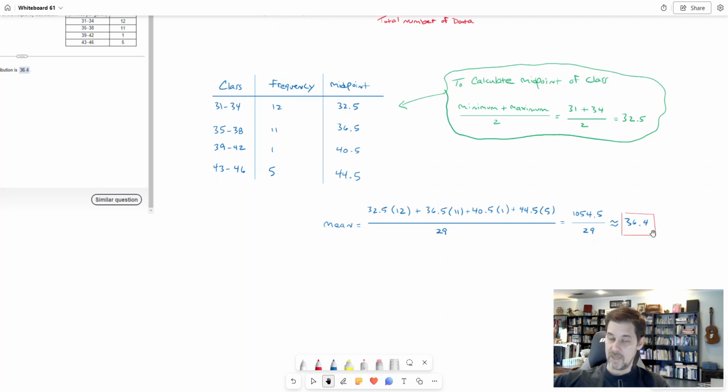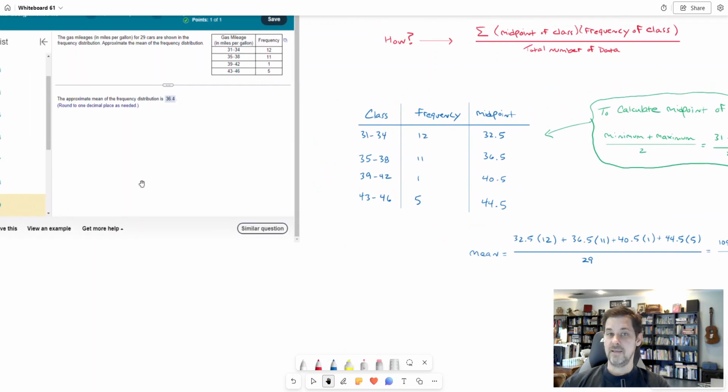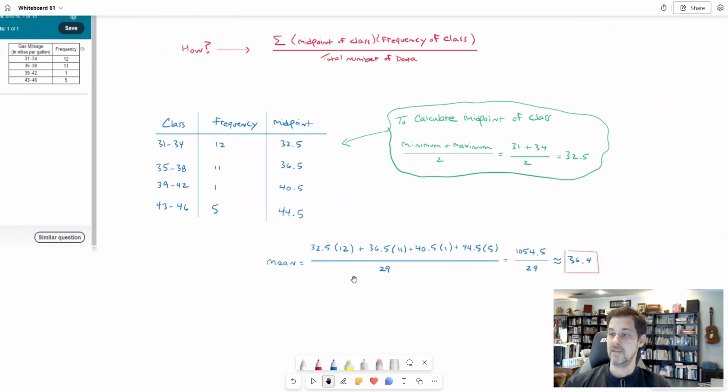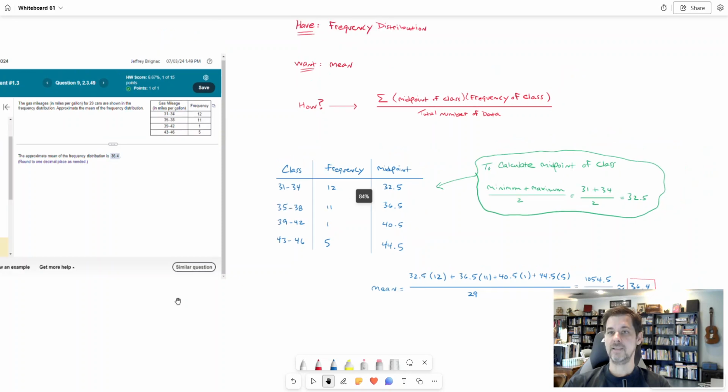It goes on from there. But it does say to round my final answer to 1 decimal place. So I'm going to take this number that I get on my calculator and round it to 1 decimal place. So that number that I'm getting, when I did this in my calculator, turns out to be 36.4 if rounded. Okay. All right, so that's how we do it.